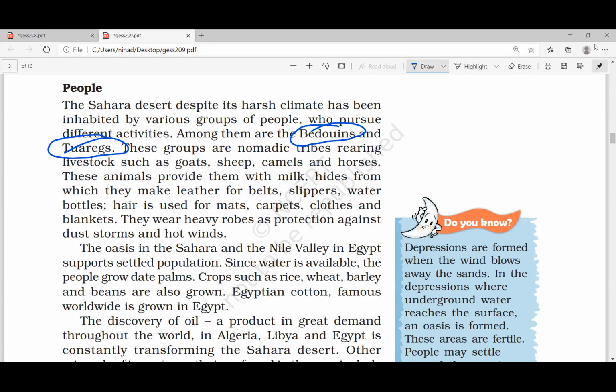Indigenous people, Bedouins and Tuaregs. They have a nomadic life. They rear sheep, camels, and so on. It is what they do for their living.